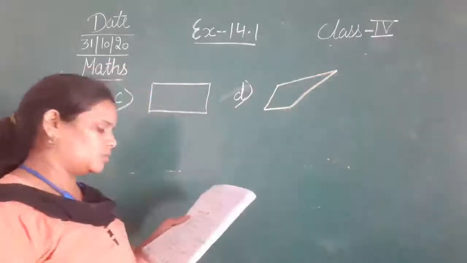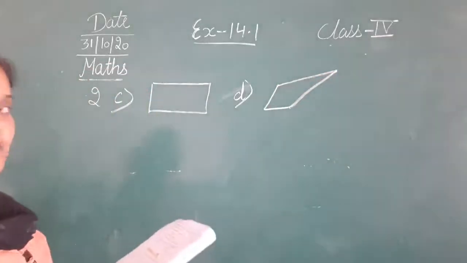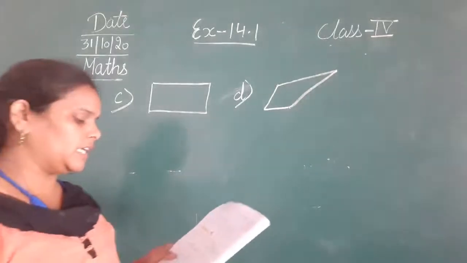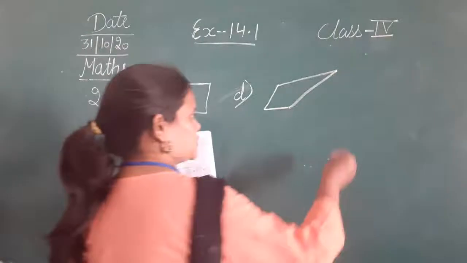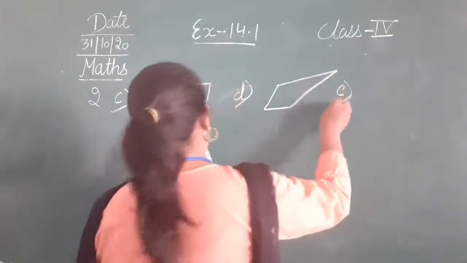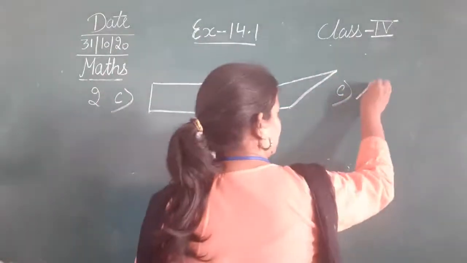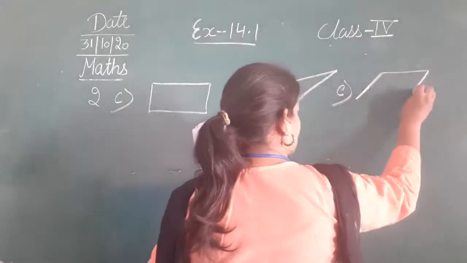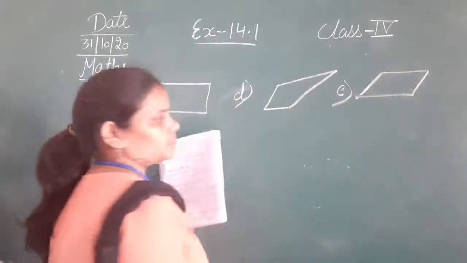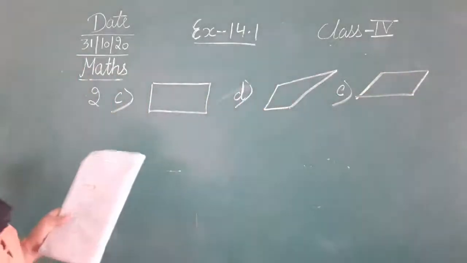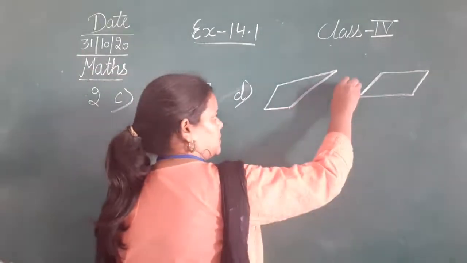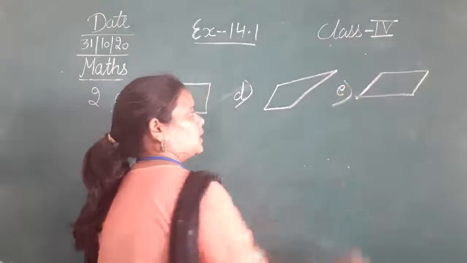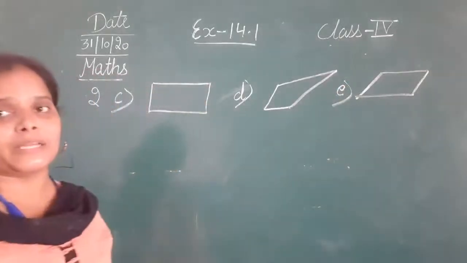Okay, D is also a closed figure. Next, E. Is E a polygon? Yes. E is also a polygon which is drawn with the help of 4 line segments like this, this, this and this. Okay. E is also a polygon. Simple closed figure made with the help of line segments is called a polygon.